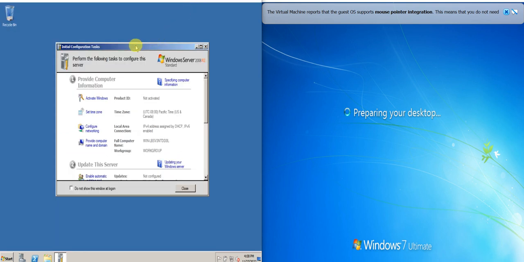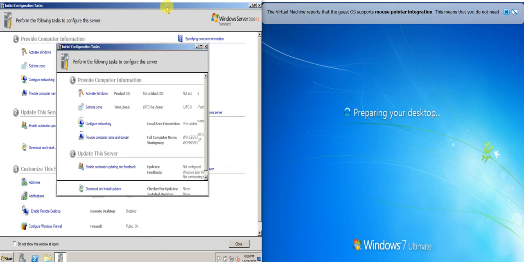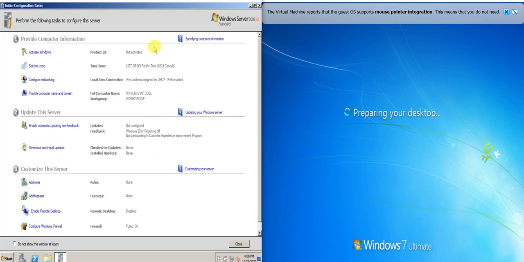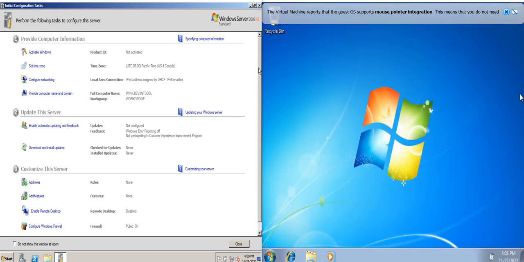Alright, so I guess we're done. We were able to install Windows Server here on the left side and then Windows Client on the right side. So that's all for now, and later in my next video I will be creating another set of instructions.